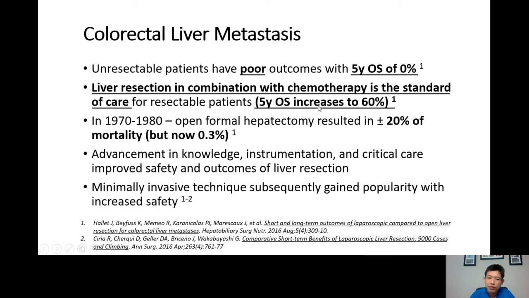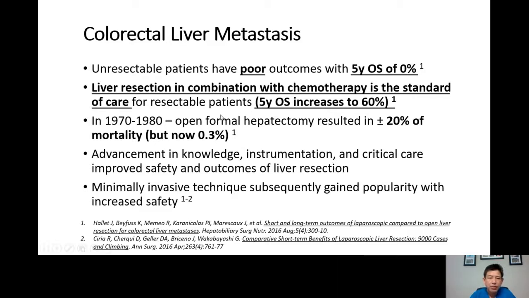You can see here, 5-year survival, 60%. So if we ask the patient, do you want to live 5 years? Do you want to have 0% survival or 60% survival? This is obviously a very easy question for the patient to answer. Obviously, they want to live at 5 years, and they have a 60% chance of being alive at 5 years if they have proper treatment with liver resection and chemotherapy.